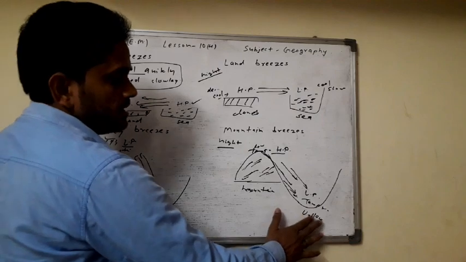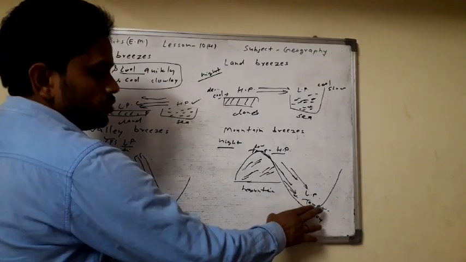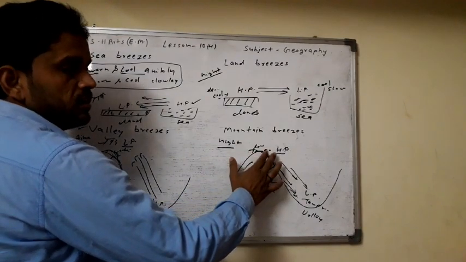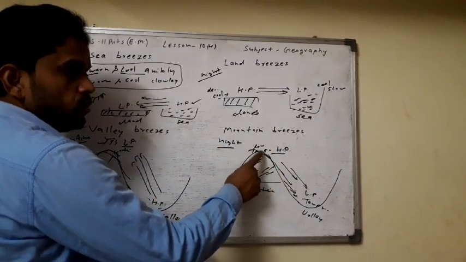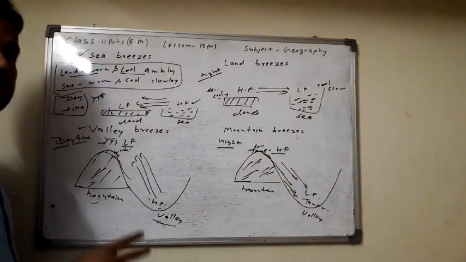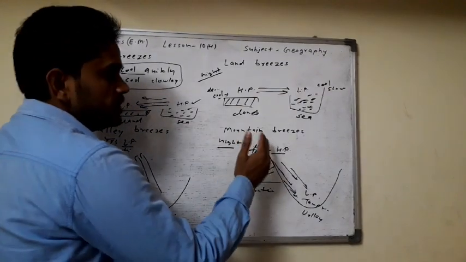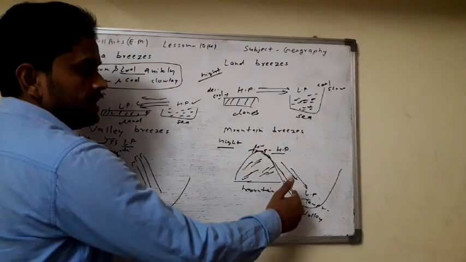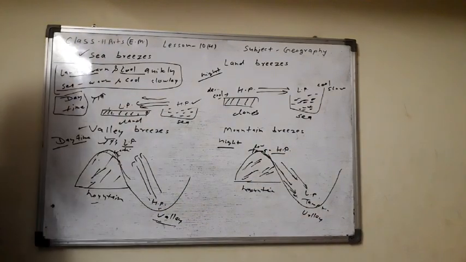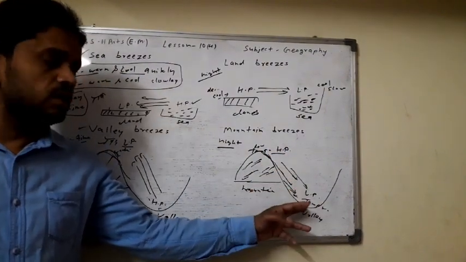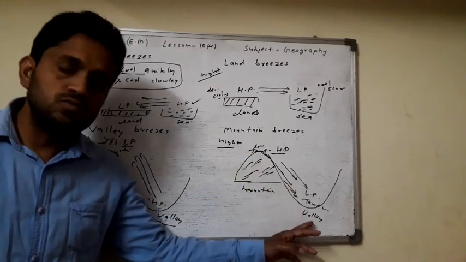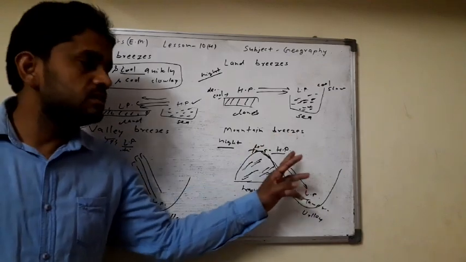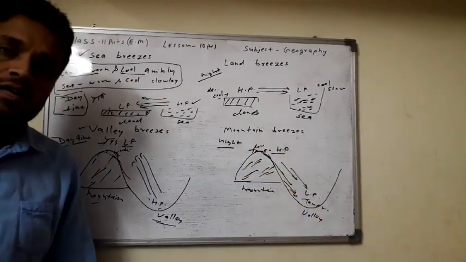In the valley region the temperature is high, so low pressure develops. The low temperature on the mountainous surface creates cold winds, which are heavy winds, and these heavy winds move toward the valley region, from high pressure to low pressure, from the mountainous surface to the valley region. So this type of wind is known as the mountain breeze.